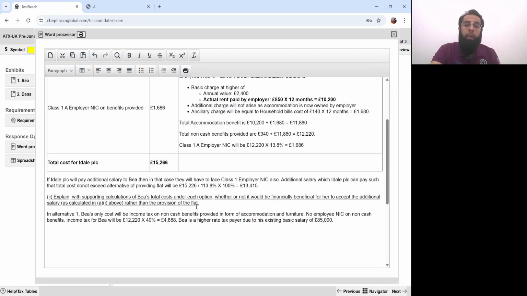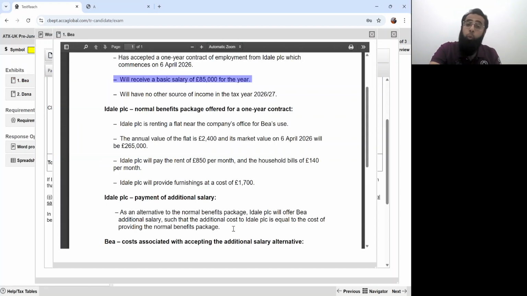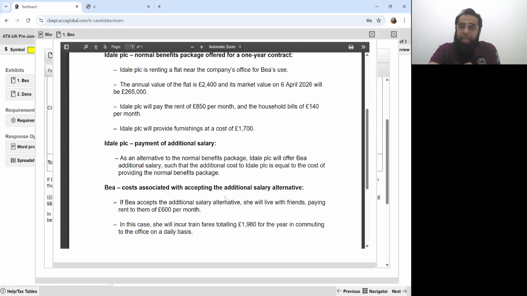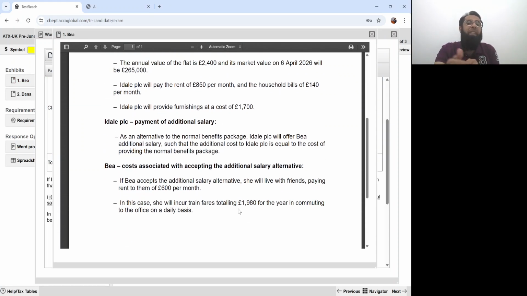In alternative one, the only cost which B will have to pay is the income tax on this benefit. On this total non-cash benefit, the only cost will be his income tax. Now, in alternative two, he will get an additional salary, but he will have to pay some cost from his own pocket. He will pay a rent to his friend. He will have to pay this additional cost of traveling.